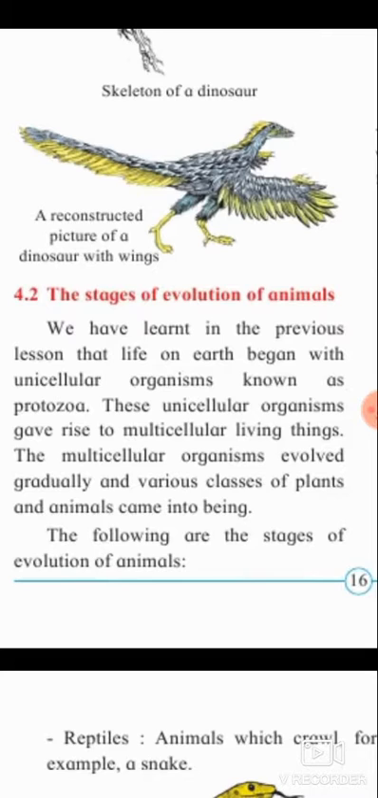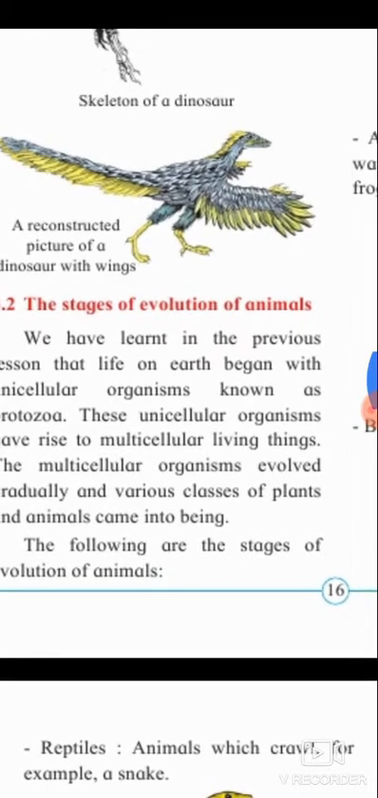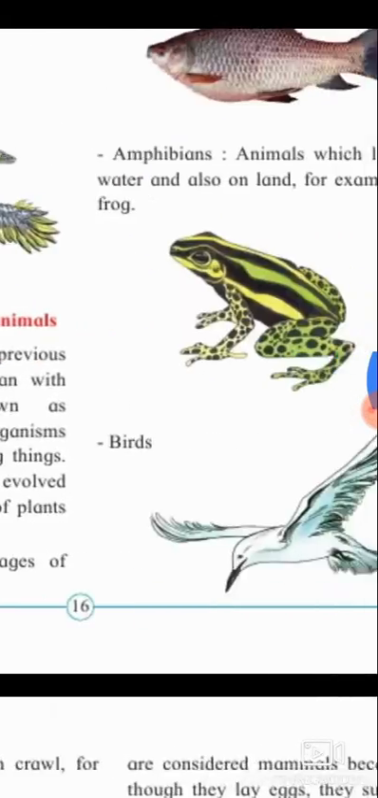4.2, the stages of evolution of animals. We have learnt in the previous lesson that life on the earth began with unicellular organisms known as protozoa. These unicellular organisms gave rise to multicellular living things. The multicellular organisms evolved gradually, and various classes of plants and animals came into being. The following are the stages of evolution of animals.